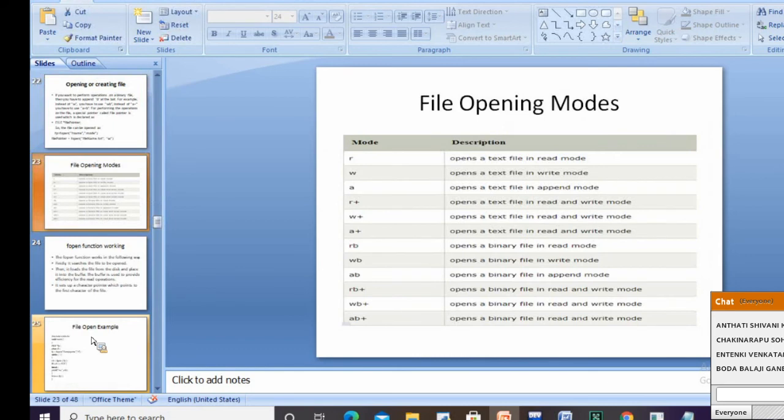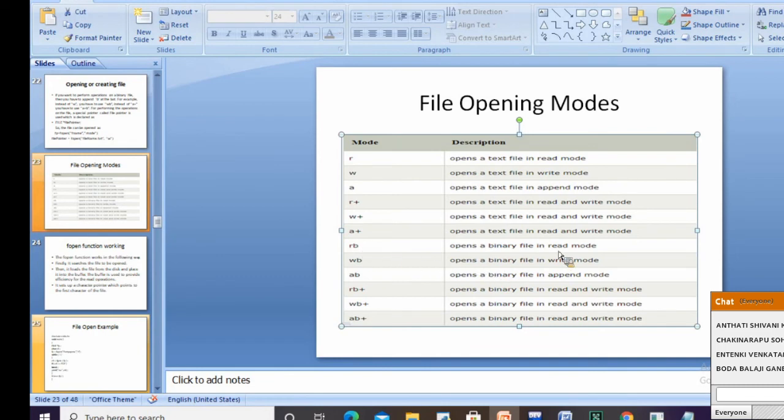Just want to show you the modes once again to you. R opens a file in read mode. W opens a text file in the write mode. If you are using text files, normally we write R, W, A, R plus, W plus, and A plus. In case we are performing any operation over a binary file, we are going to use B appended to that.